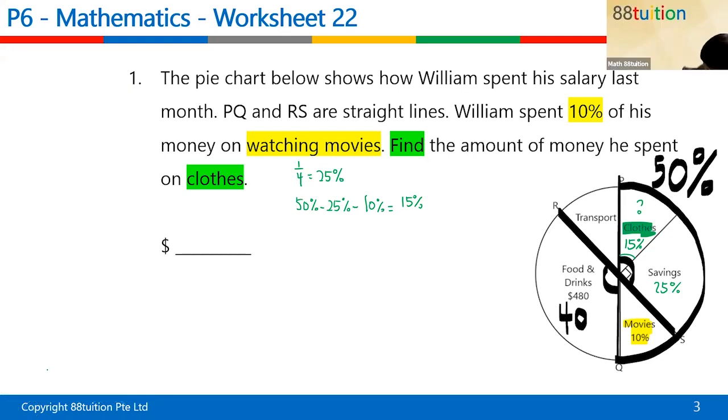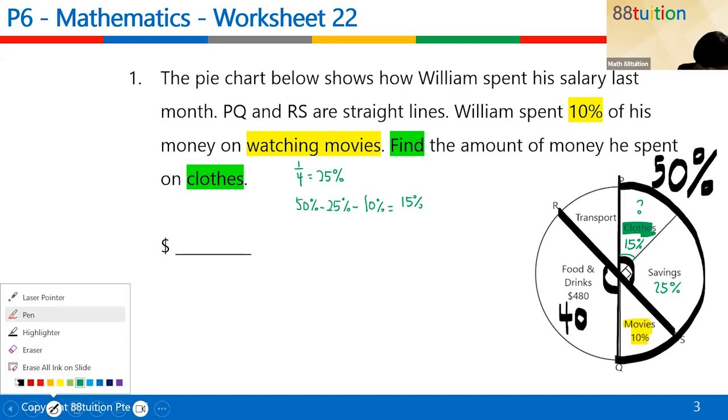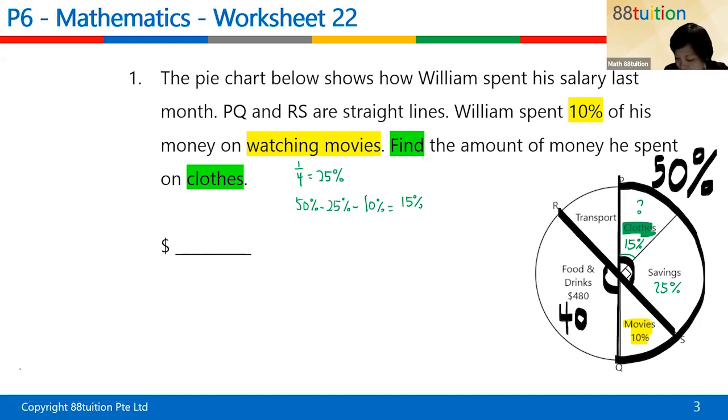Very good. 15% plus 25%. Okay, probably this one I have to do in black because I want to fill that up. So 15% plus 25% gives you 40%, which is here. Right? And this 40% will give you $480.